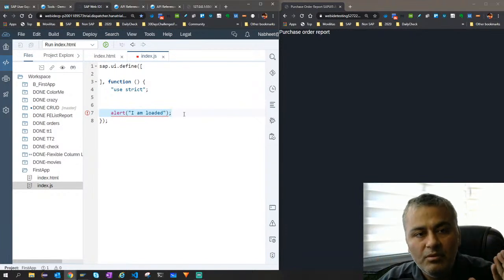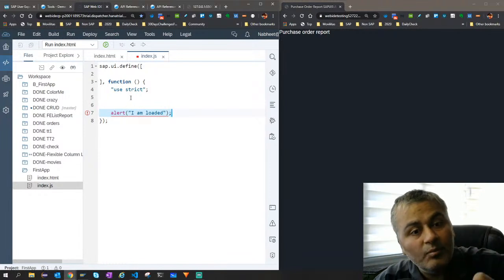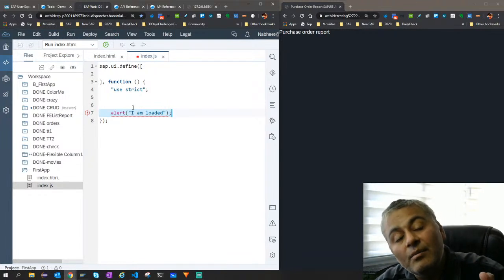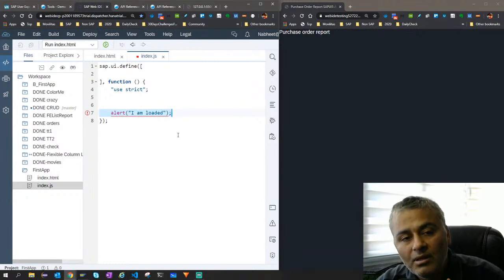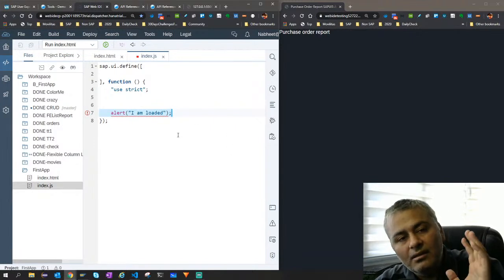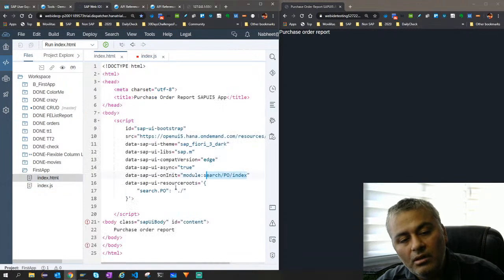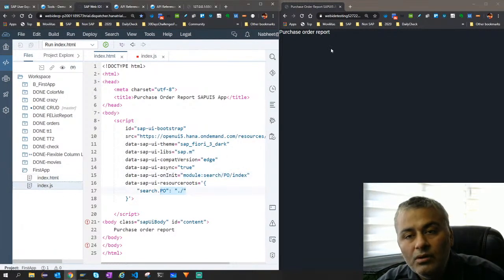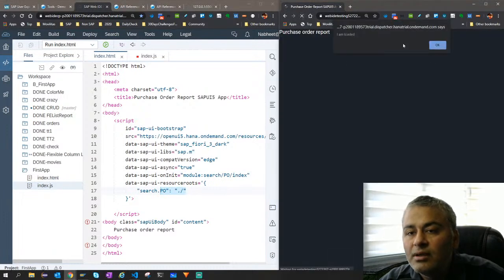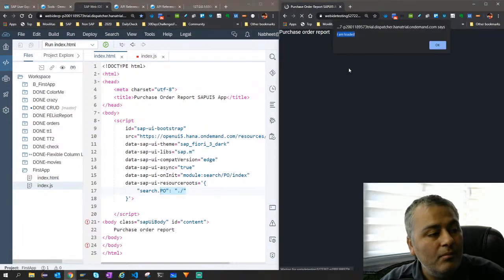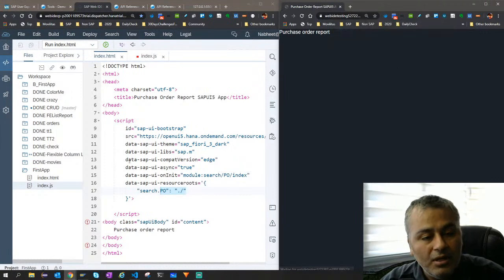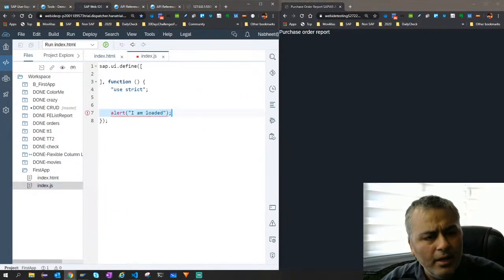So this is like a PBO kind of a thing. Of course, the same thing will act as an API because it will contain the methods which our front end will call. For the time being, just keep in mind this is getting called because I have loaded it explicitly. Now if I just refresh, that is why you see this pop up. Okay, so now we have it loaded, right?